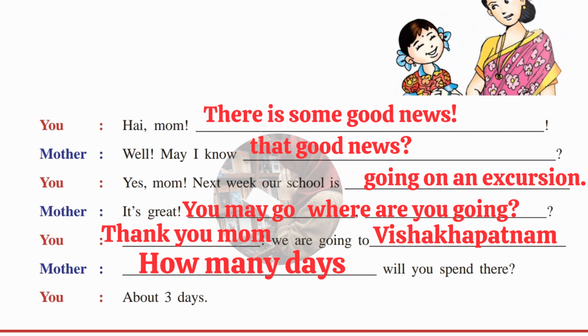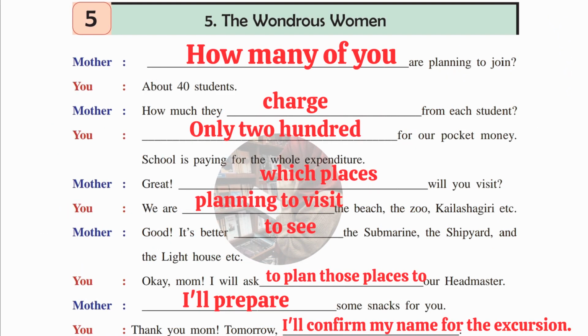You: Hi mom, there is some good news. Mother: Well, may I know that good news? You: Yes, mom. Next week our school is going on an excursion. Mother: It's great. You may go. Where are you going? You: Thank you, mom. We are going to Vishakhapatnam. Mother: How many days will you spend there? You: About 3 days.